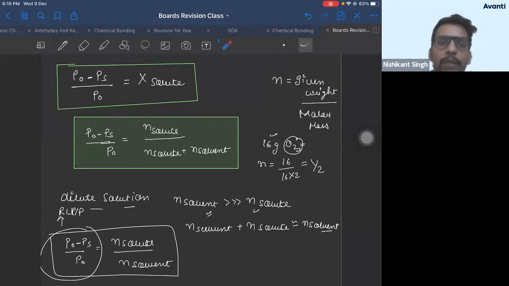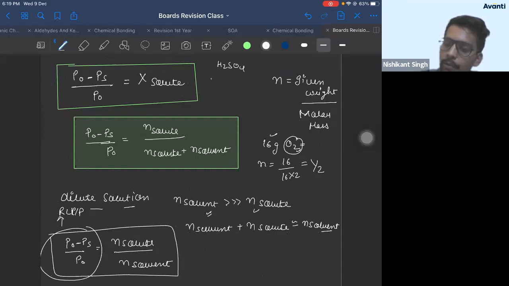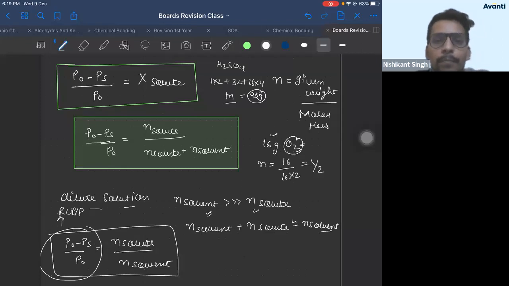All right. Will they give us the molar mass in the question? They may or they may not. If they don't give it, you should be able to find it yourself. For example, if they give H2SO4, you should be able to find the molar mass of H2SO4. Hydrogen's mass is 1 into 2. Sulfur is 32. Oxygen is 16 into 4. Total 98 gram. So you should be able to find the molar mass from the formula.